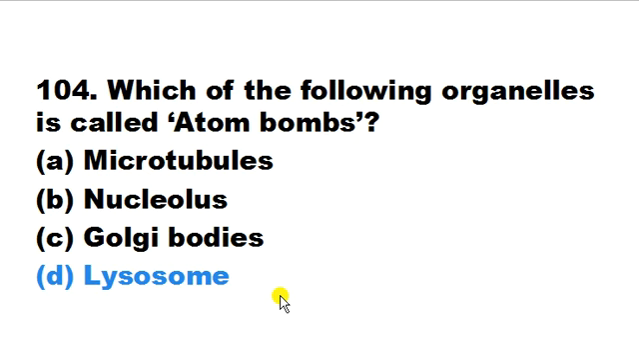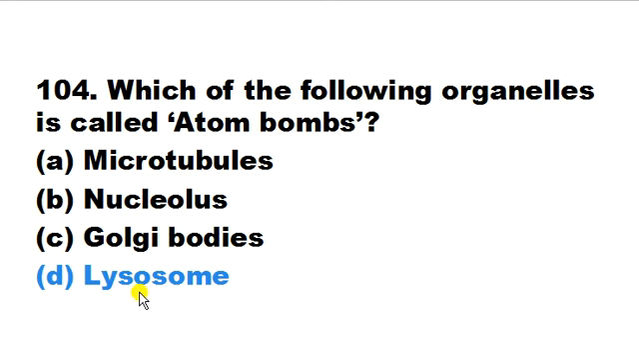And if there is a rupture in the cell membrane and the lysosome gets out, then it will digest the other cells in the surrounding. That's why it is called the atom bomb of the cell. And we call it the suicidal bag of the cell because it can digest its own cell as well. That's why it is also a scavenger of the cell. So it has many names.